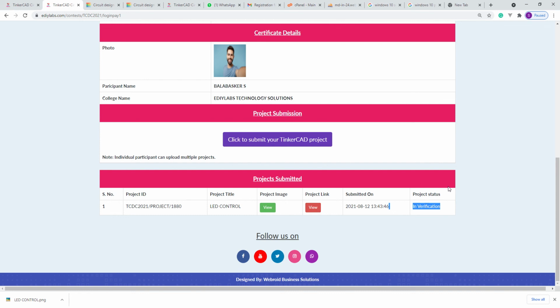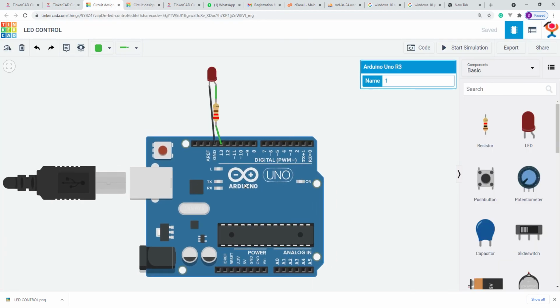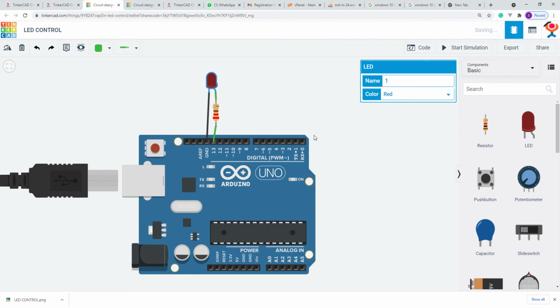Once this is completed, the first two steps are over, and the third step is to go to your circuit. This is your circuit. If you are using Windows 10, you can screen record, or you can install a screen recorder on your system. You explain the working principle. For example, I have added an Arduino Uno. I'm going to control this LED. What is the use of the resistor over here, and what is this controller going to do? You have to explain clearly what the advantages are, what the actual design is that you have made, and for what targeted people it has been designed.